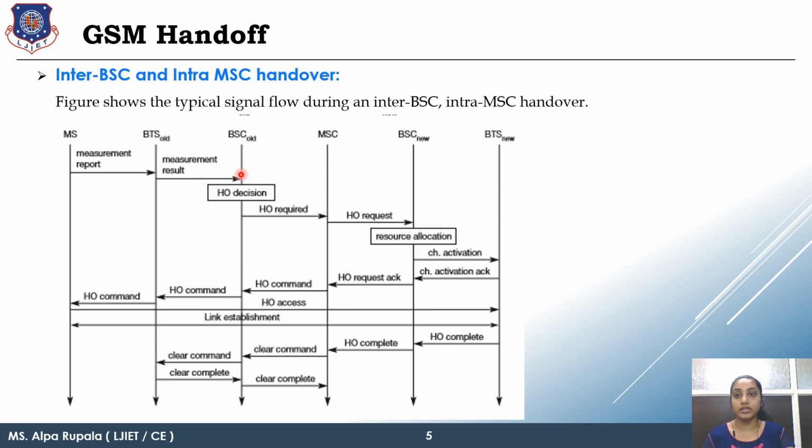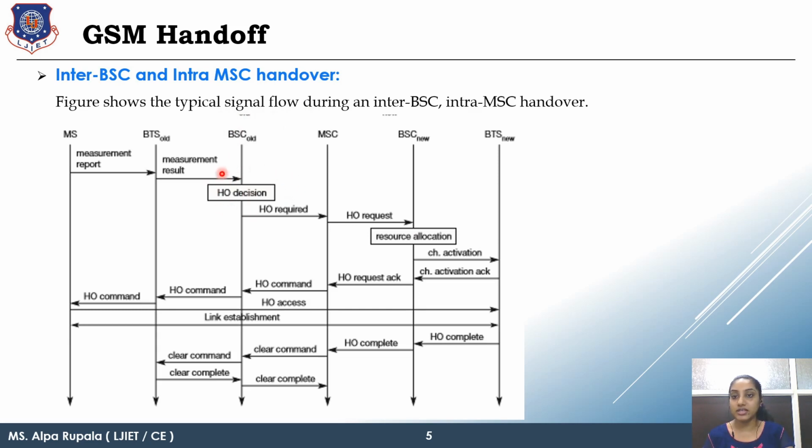The BSC decides on the basis of different handover parameter checks. First of all, it needs to check that the relevant BTS has some free channel to carry the further data. Secondly, it needs to check what kind of handover this is and who will handle it. All the fundamentals are calculated at your BSC old.